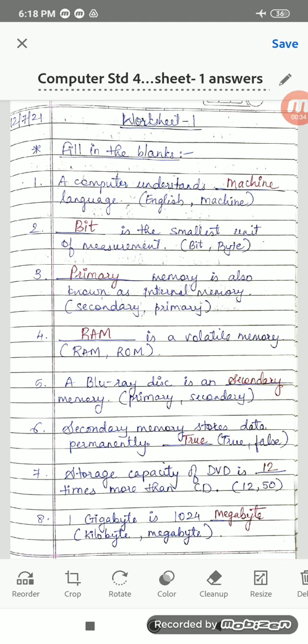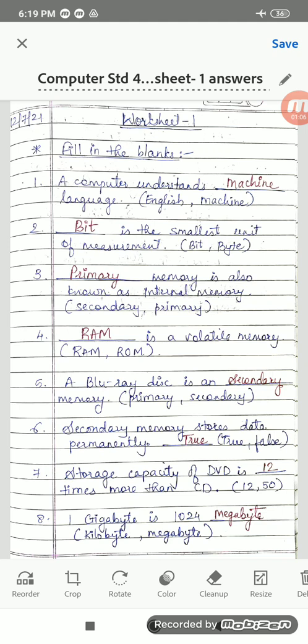Next. Dash is the smallest unit of measurement. Bit or byte? It is bit, right? Because 8 bits make 1 byte. So the smallest unit will be bit. Dash memory is also known as internal memory. That is primary memory, right? Because secondary memory is called the external memory and primary memory is called internal memory, right?